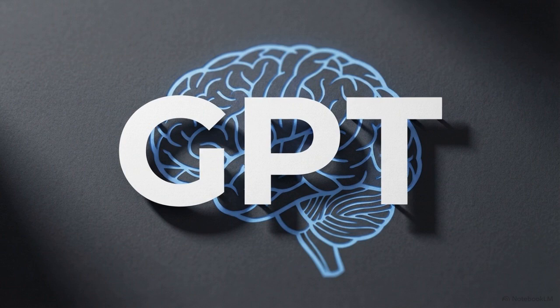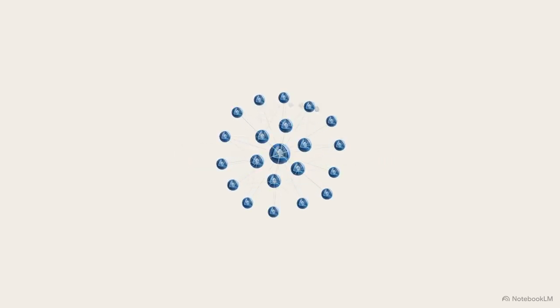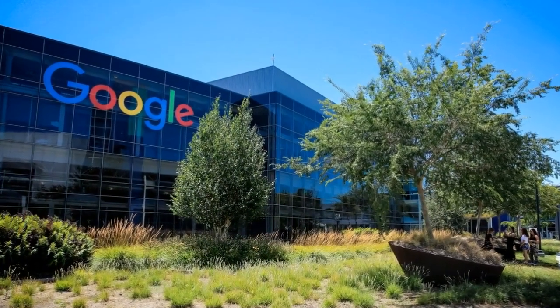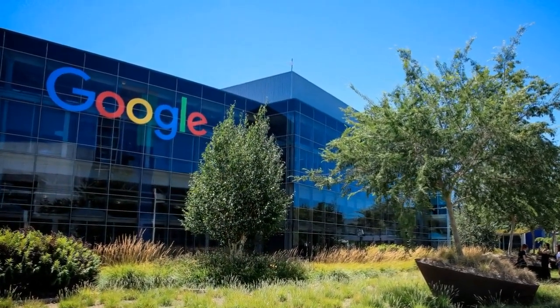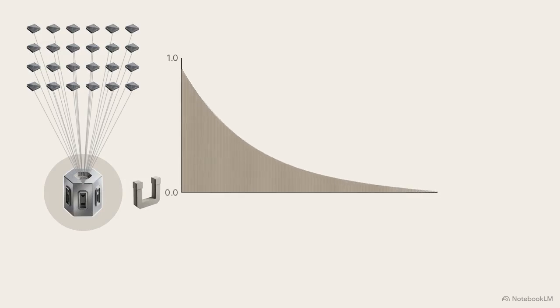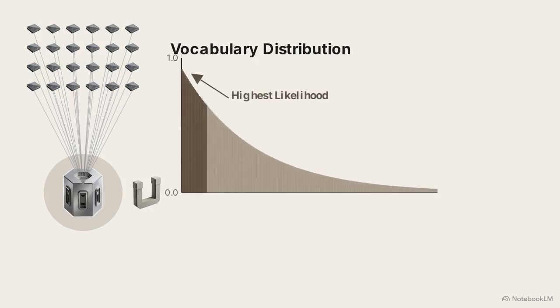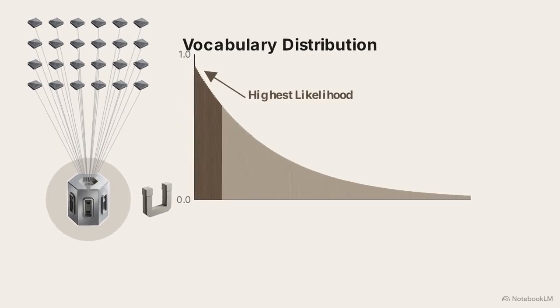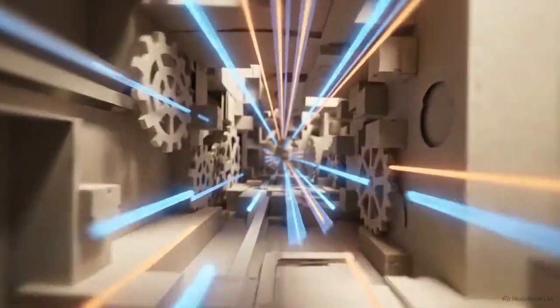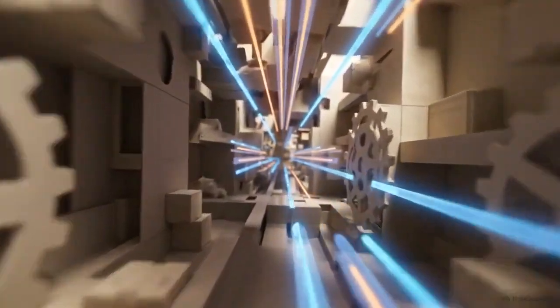Tools like ChatGPT belong to a category known as Generative Pretrained Transformers. That last word, transformer, refers to a particular type of neural network architecture. Introduced in 2017 by Google, the transformer was originally built to translate text from one language to another. Today's models take a piece of input text and process it to produce a probability distribution. They assign a percentage to thousands of possible words, ranking which chunk of text is most likely to follow the sequence.